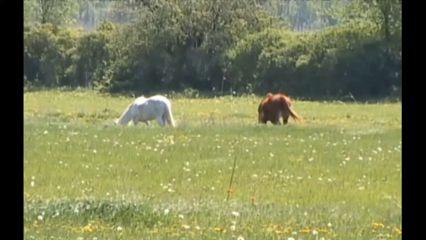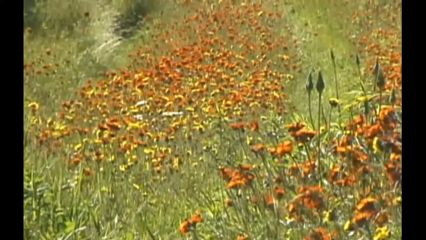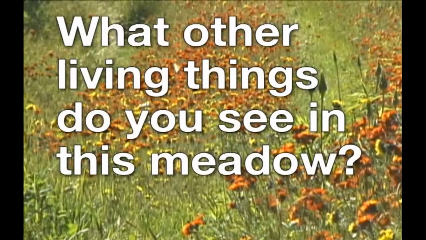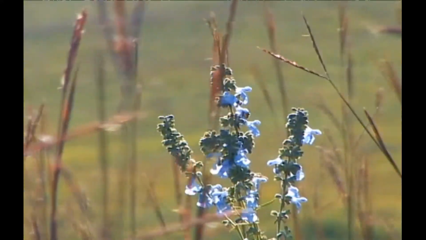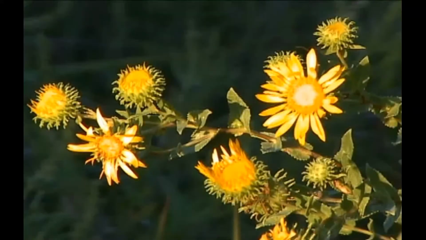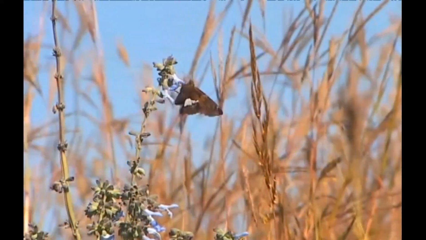We just took a look at a simple food chain in a meadow. You observe. What other living things do you see in this meadow? That's right. You see other types of plants and insects. In fact, there are many different plants, animals, and other living things in the meadow.